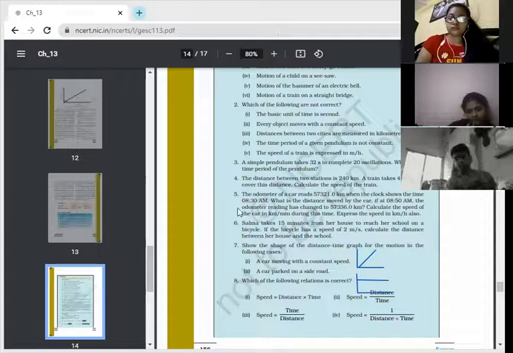Next is, which of the following relations is correct? So you have to tell me which is the correct one. So I think the second one is correct. Speed is equal to distance upon time. So let's continue with the next part.